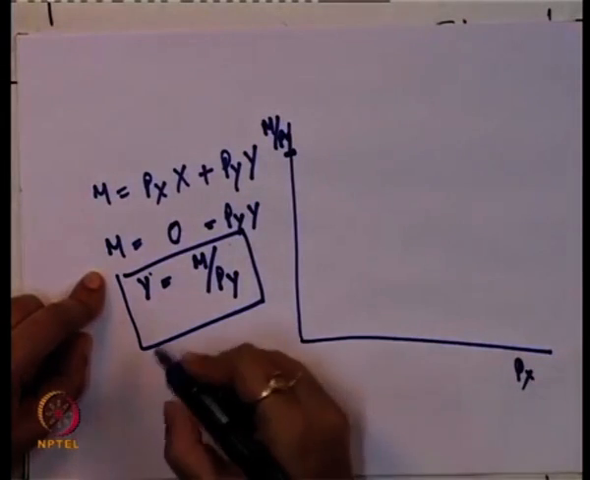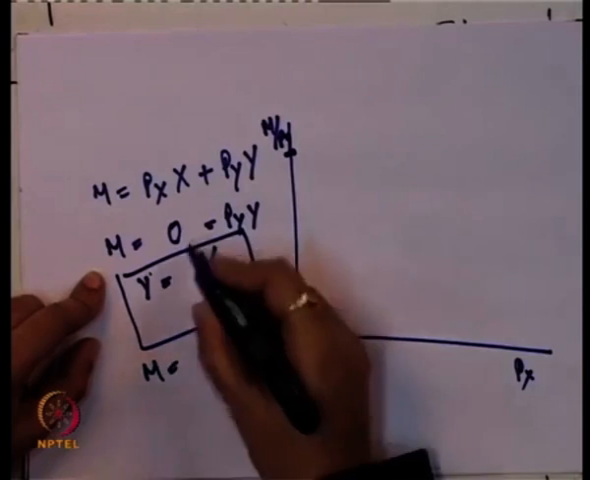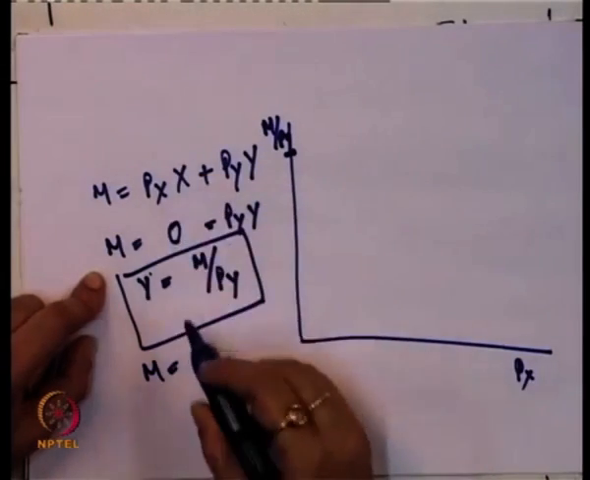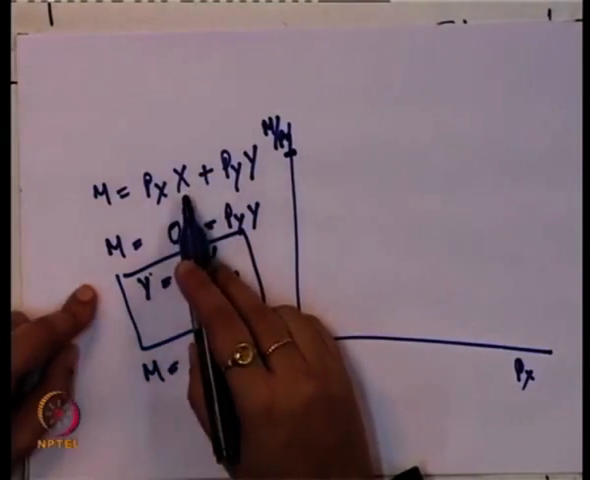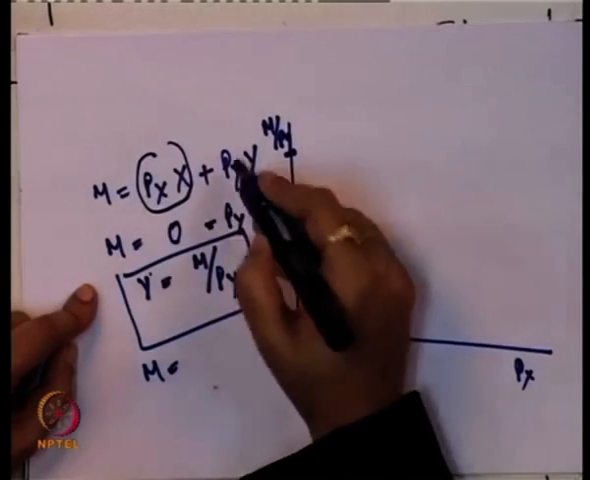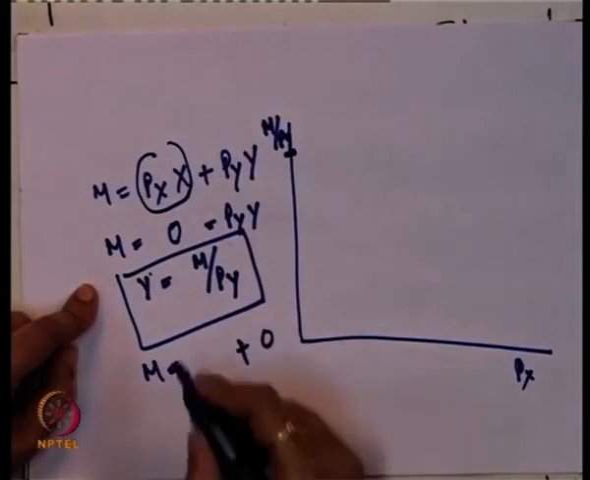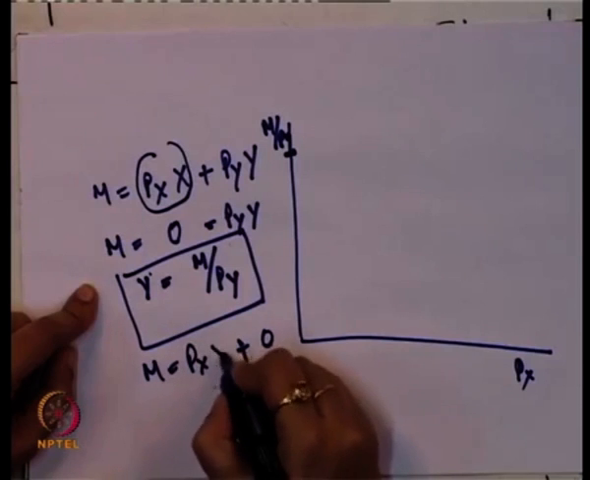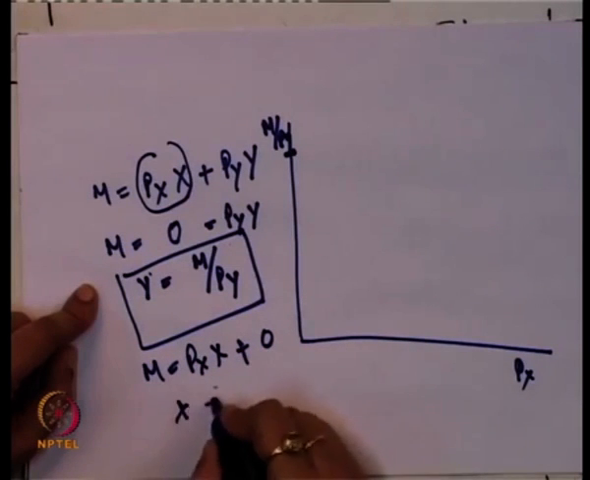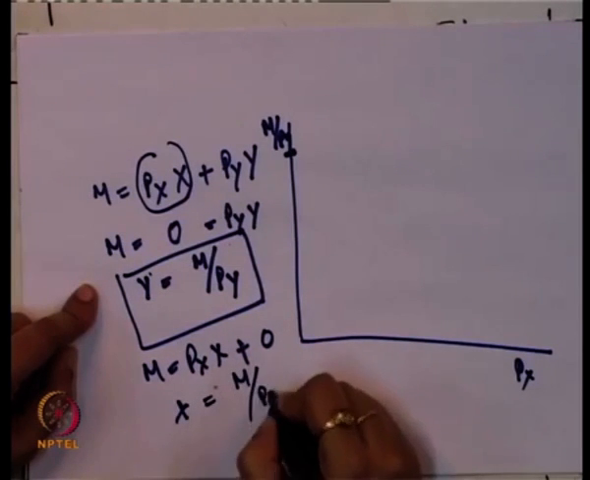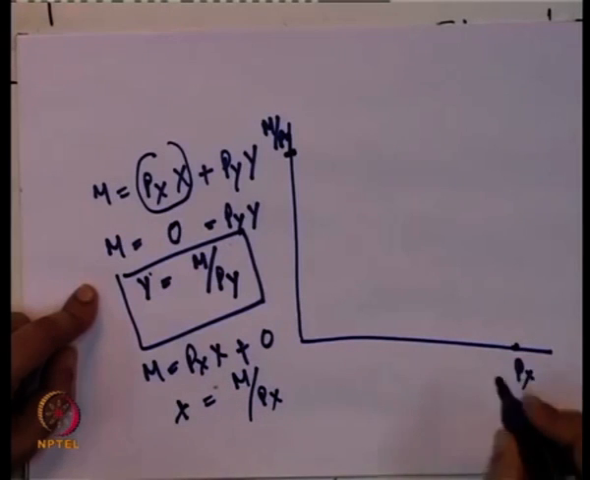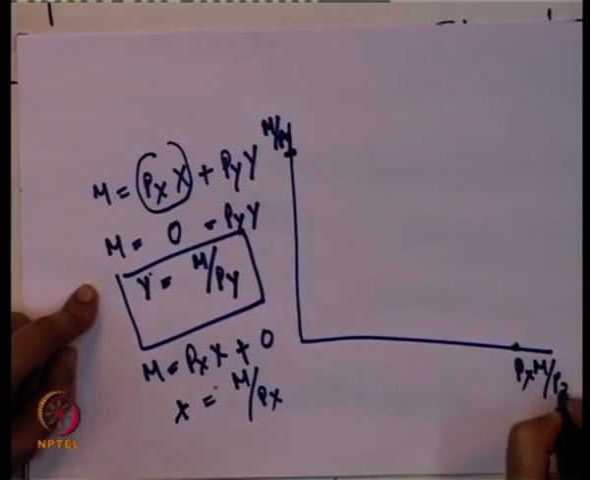Similarly, if the consumer is spending the entire money income only on consumption of x, then the second term becomes 0. So M is equal to Px·x, and the value of x is M/Px. So, here we get the value which is equal to M/Px.